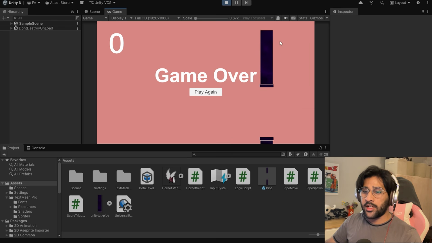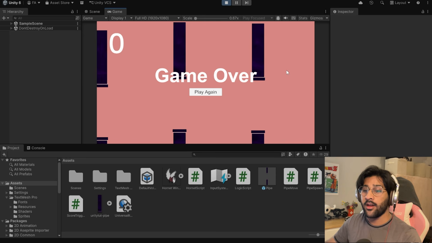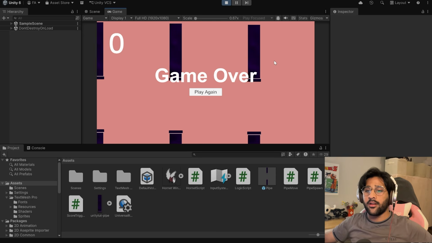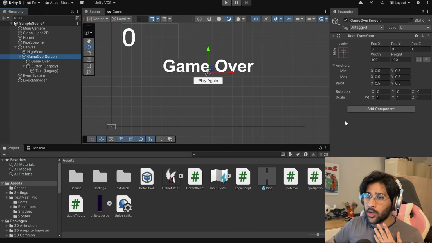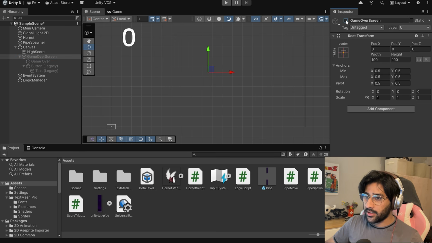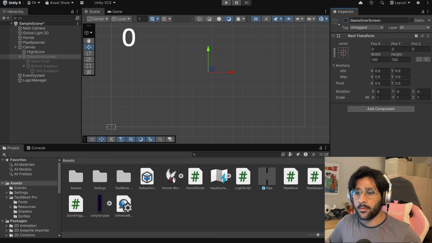Man, my patience is running low now. Why is this pipe spawner all messed up all of a sudden? It was working perfectly fine. Oh god, give me patience. So basically what's happening is my whole game over screen object, it just exists. Nothing is telling it when to pop up. So in order for me to do that, I have to disable it permanently and then only enable it when a state is hit. I guess I gotta write an if statement for that somewhere.